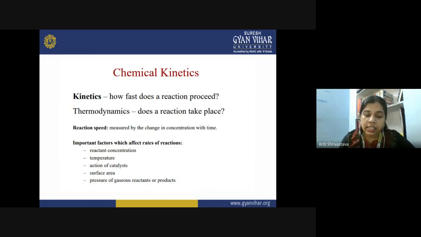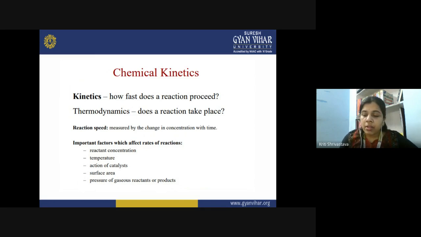So it is the stage in the chemical reaction when the rate of the forward reaction becomes equal to the rate of backward reaction. So in kinetics, we are much more concerned about the time in which that equilibrium is attained. A similar field of chemical study is the thermodynamics of a chemical reaction. In the thermodynamical aspect, we are concerned about whether the reaction will take place at all or not. So we are concerned about the feasibility of the reaction in thermodynamics. But when we talk about kinetics, we are concerned about the rate of the reaction, how fast the reaction proceeds, and how quickly the equilibrium is attained.